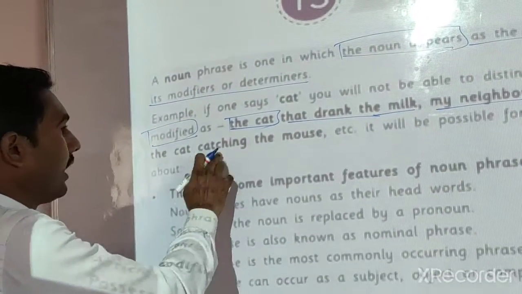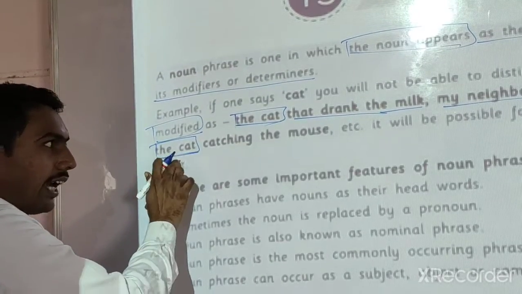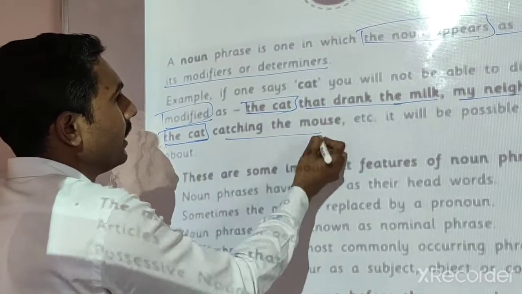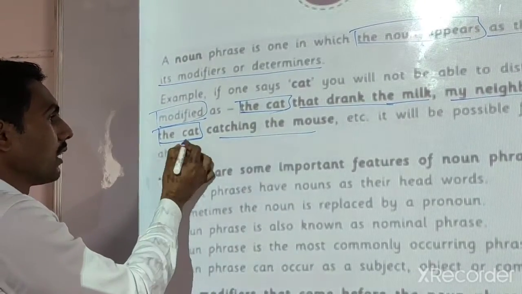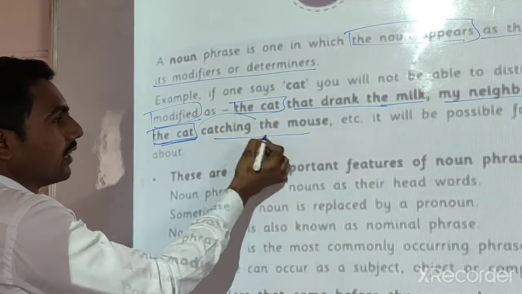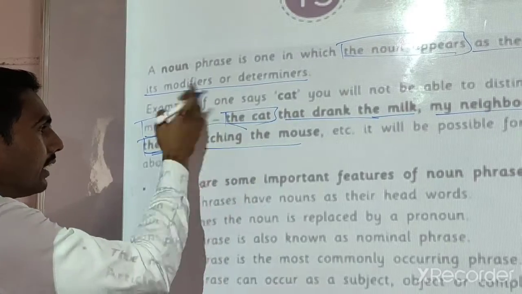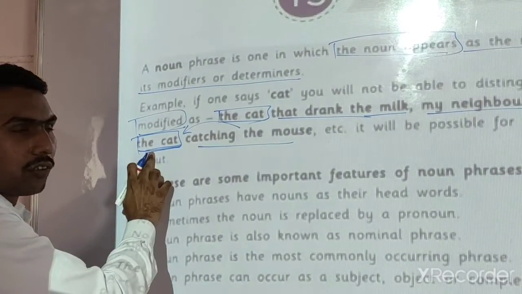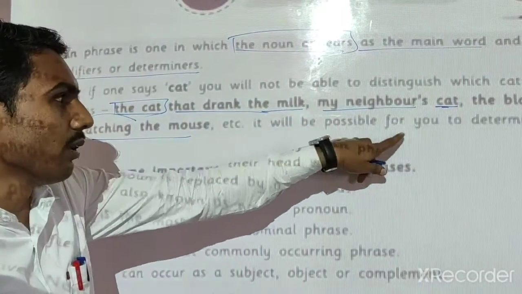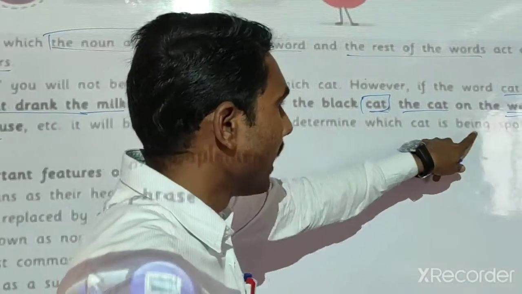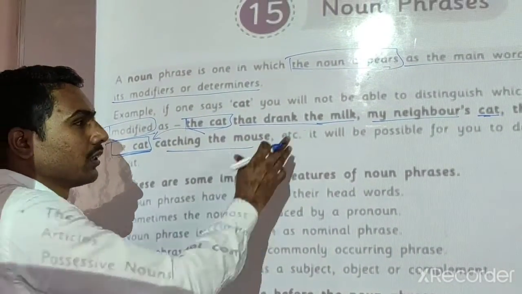Next, the cat catching the mouse. The main word is cat, and catching the mouse is a modifier or determiner, which gives more information about this cat. All these words, catching the mouse, modify this cat. So it will be possible for you to determine which cat is being spoken about. अशा पद्धतीने आपल्याला कोणत्या cat विषयी बोललं जातं हे कळू शकतं.